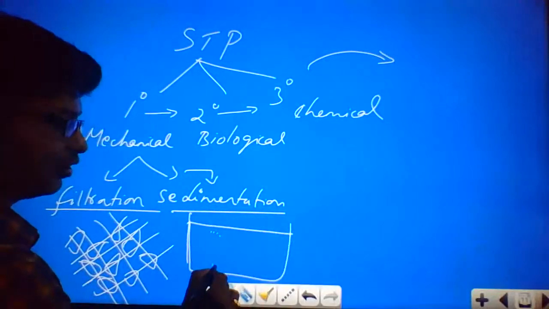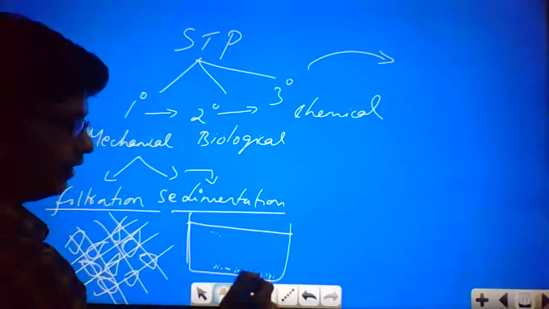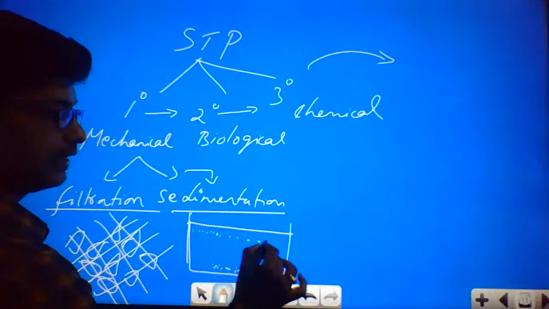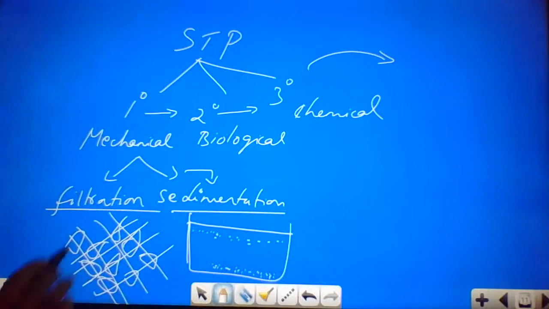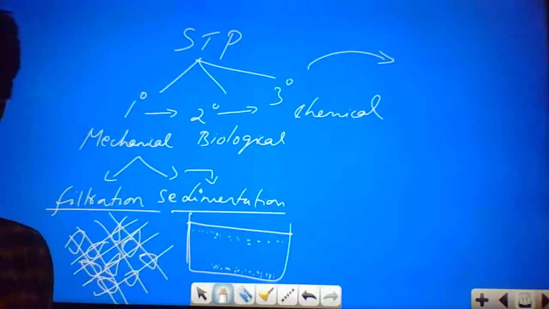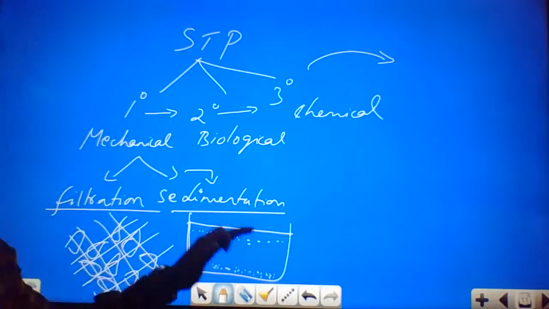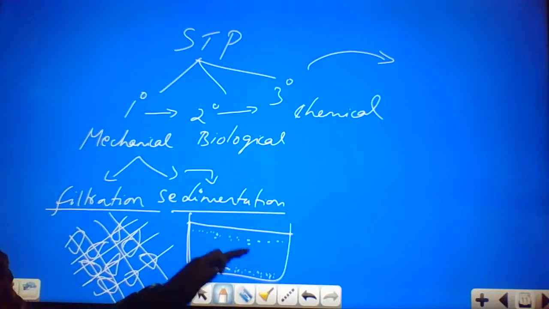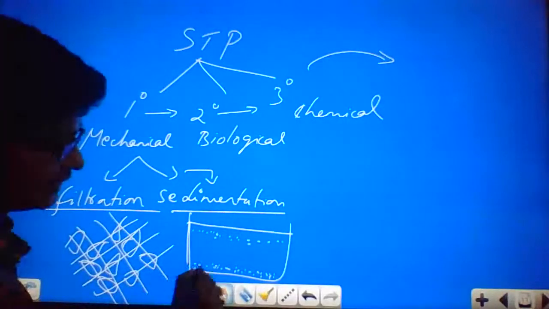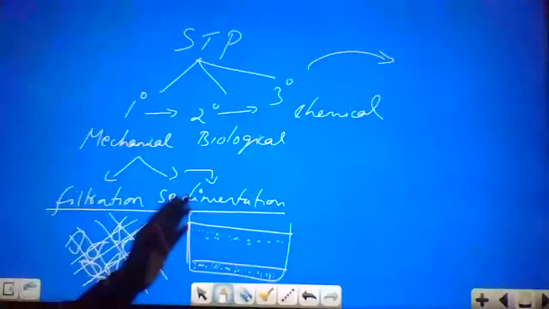The particles start sedimenting based on their molecular weight. The higher molecular weight substances will be sedimented at the bottom, whereas the low molecular weight substances will be on the top. So this is the mechanical treatment.